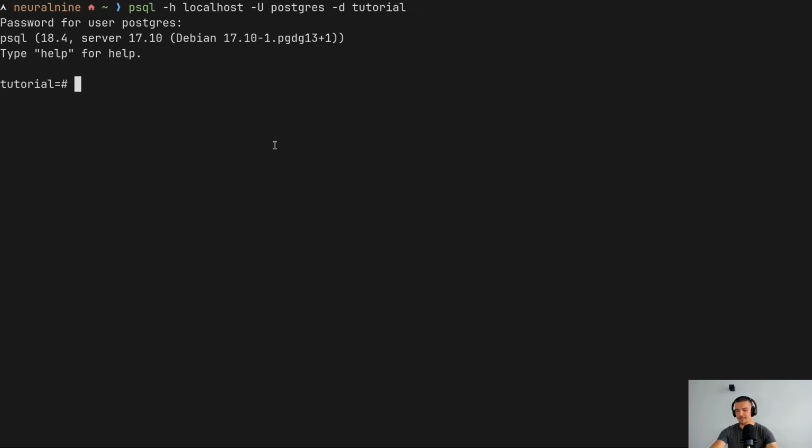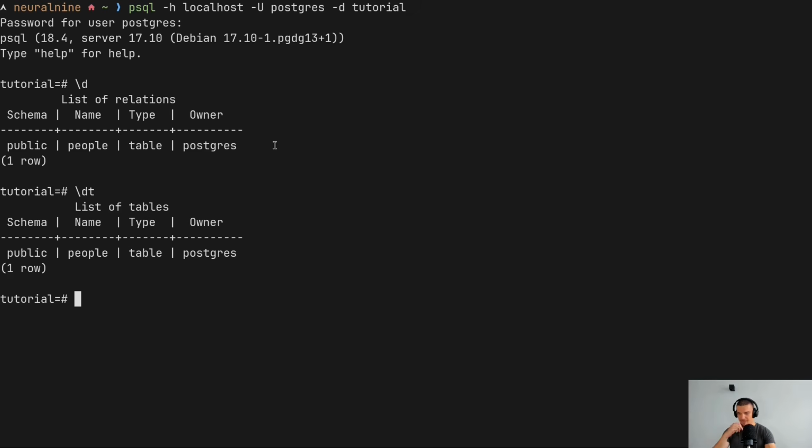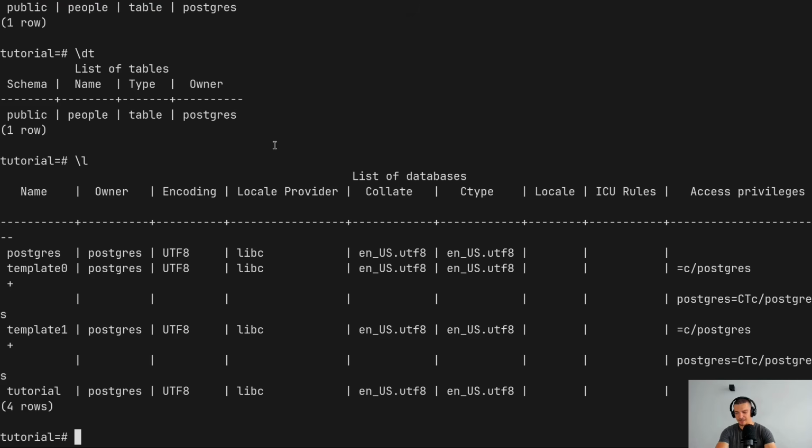And in the CLI now, I can do a bunch of stuff. I can run basic commands like \d to see all the relations and \dt to see all the tables, in this case, the same output, but there's also other relations than just tables. We have views, for example. So here just \dt gives me the tables. I can also say \l to list the databases. Here I have Postgres, template0, template1, tutorial.